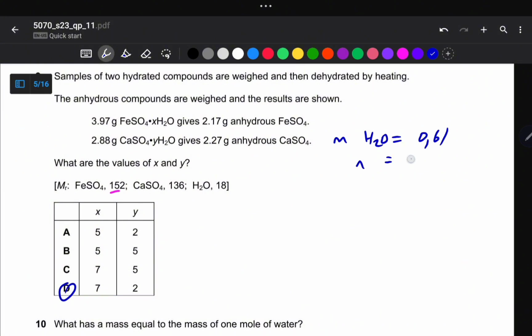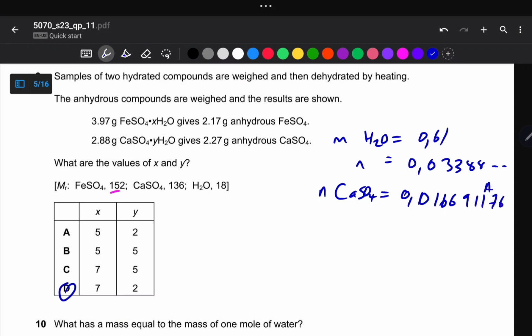So this is equal to 0.03388, a recurring decimal. And we also calculate the number of moles of calcium sulfate. So it's 2.27 divided by 136. So this n of calcium sulfate is equal to 0.016691176.